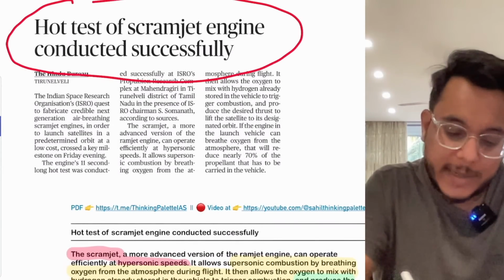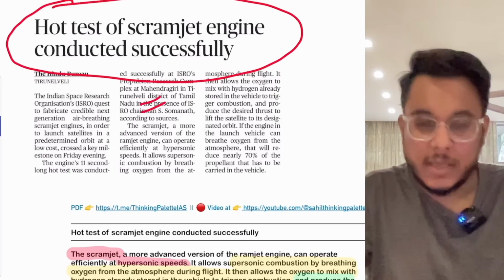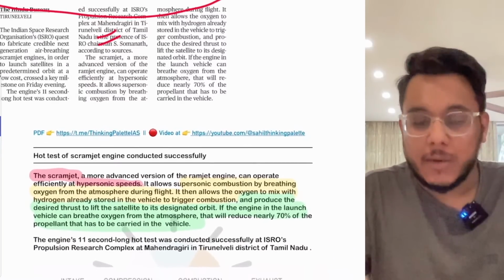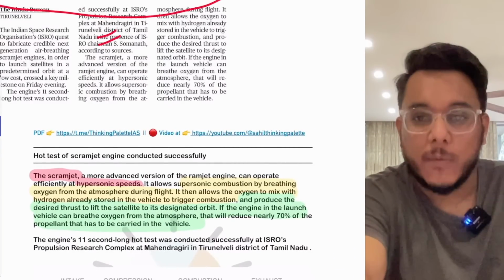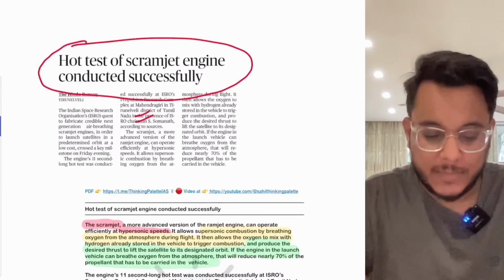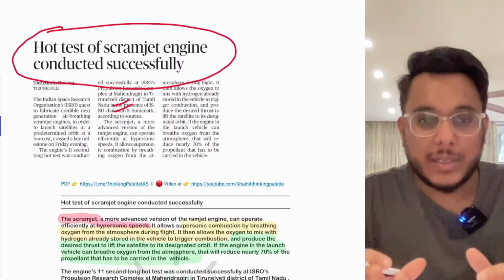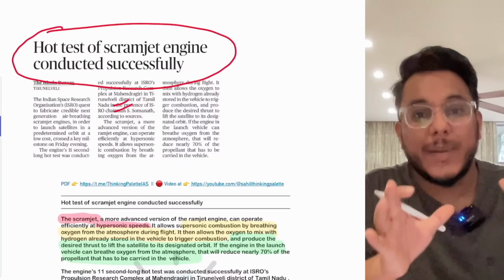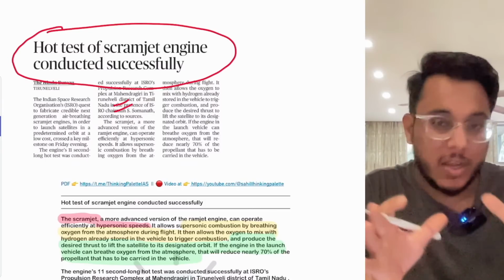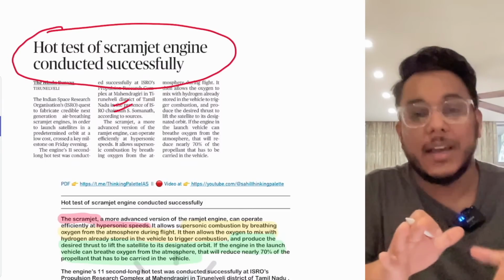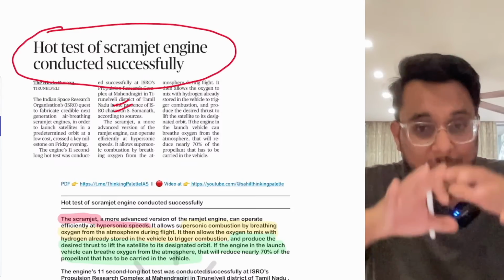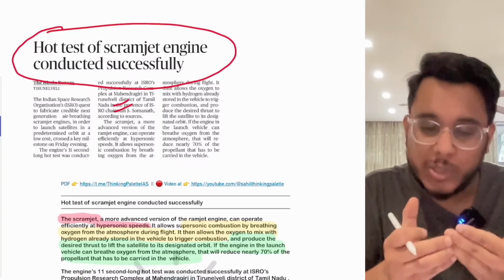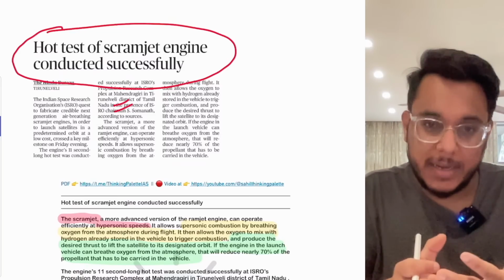Hot test of scramjet engine conducted successfully. Now, guys, what is this article all about? This article is talking about the hot test. Hot test means a test in which the engine is tested in real life situations. The fuel will be put in, and in the hot test or wet rehearsal, the vehicle is made to operate in real life types of circumstances. So the scramjet engine's hot test has been conducted.